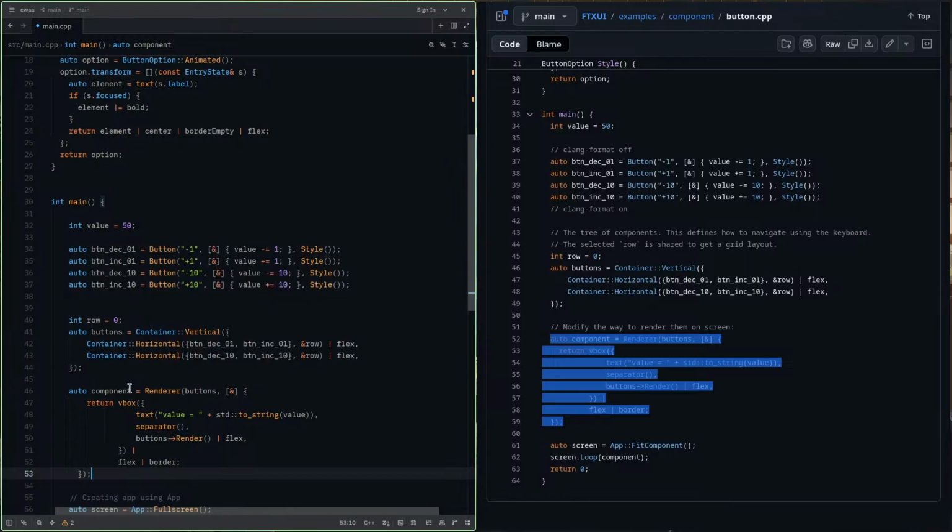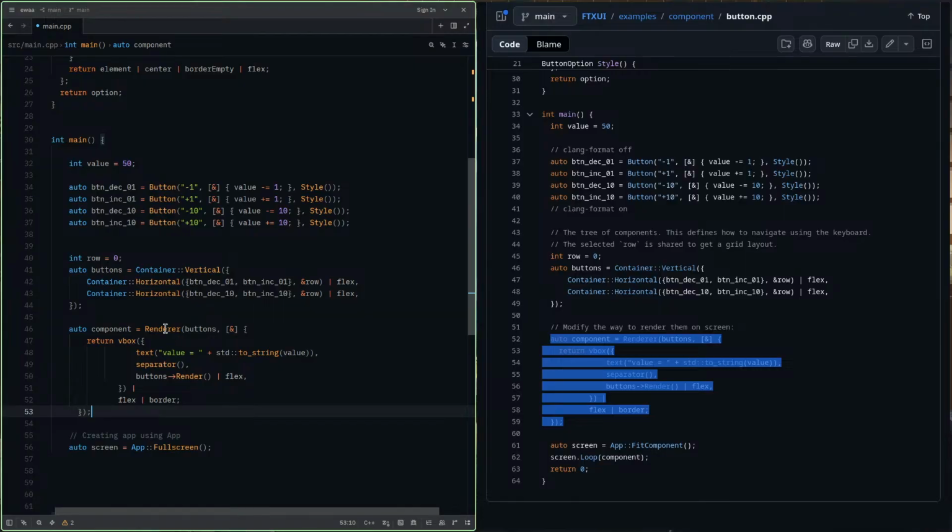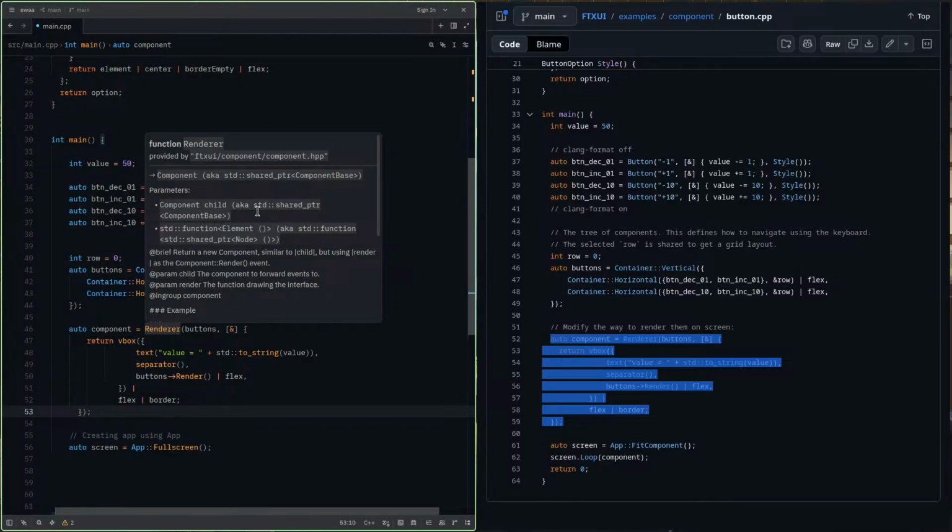So again the same thing here, but this renderer takes a parameter, a component child. That is, it takes a component, and another thing it takes is a function. Return a new component similar to child, but using render as the component render event. Child, the component to forward events to. Render, the function drawing the interface.